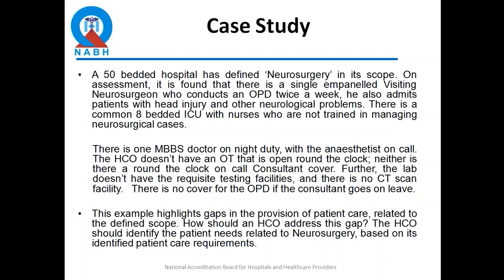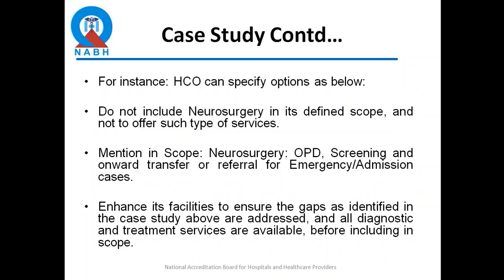So how should an HCO address this gap? The HCO should identify the patient needs and based on it should be able to modify its scope. Either it will not include neurosurgery in its defined scope and not offer such services, or if they do have to offer, they should mention the limit that they are only having OPD, and then they will screen and onward transfer for any emergency or admission. Or the third option is obviously they'll get an NC against this and they will have to enhance their facilities to ensure that comprehensive cover is available round the clock.